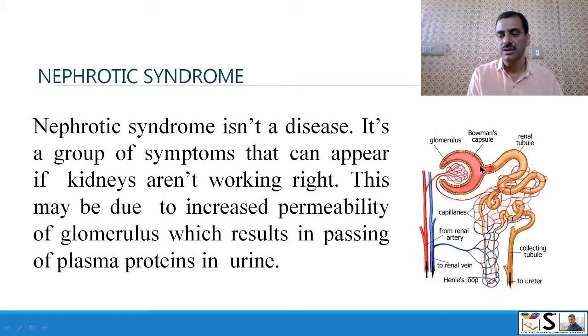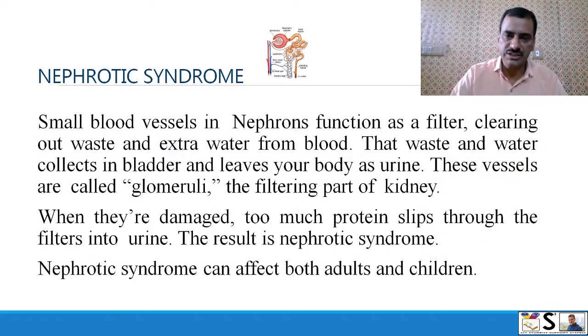Normally it passes the extra water and waste products in the form of urine. But in this condition, plasma proteins are also passed due to inflammation. Small blood vessels in the nephron function as filters, clearing the waste and extra water from the blood. That waste and water collects in the urinary bladder and leaves the body as urine. These vessels are called glomeruli or glomerulus. These are the filtering parts of the kidney.